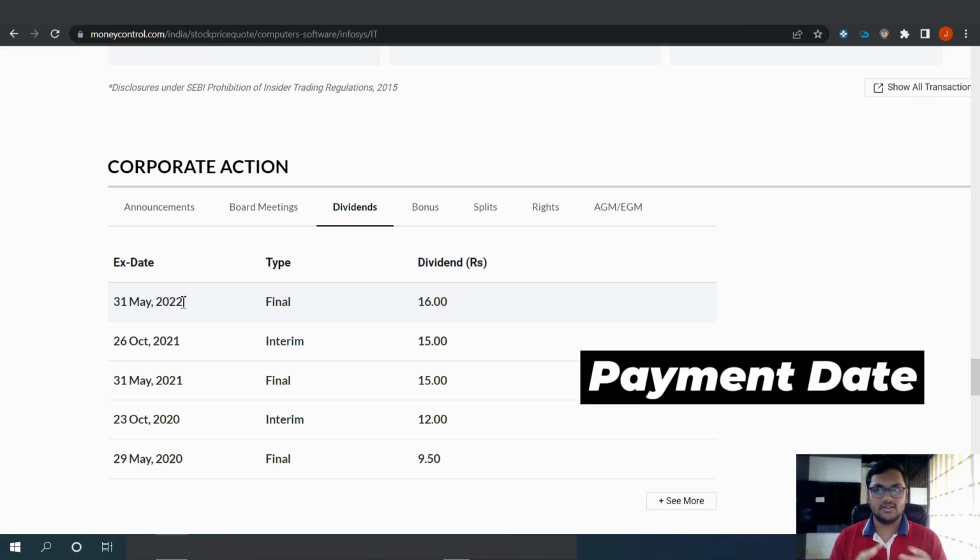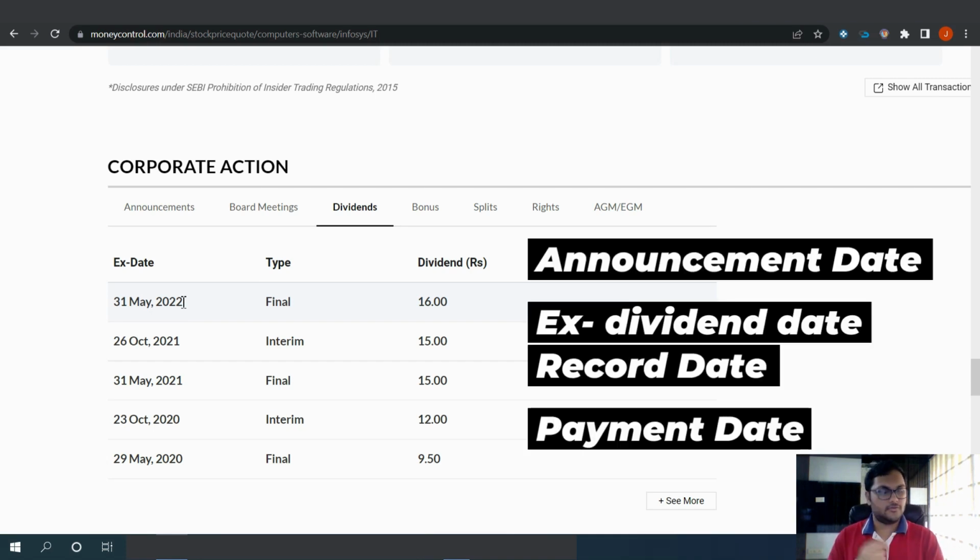Now the last date which would come here will be the dividend payment date, right? So the date at which the company will actually pay out dividend and you will get the dividend in your bank account, right? So first the company will announce that we are going to give a dividend of this much rupees per share, and this is the X date, this is the record date. So according to that, at least one day before the X date, you need to buy the shares of that company if you want the dividend. If you do later than that, you won't get the dividend. And so X date, record date, and the last one is the dividend payment date, right?